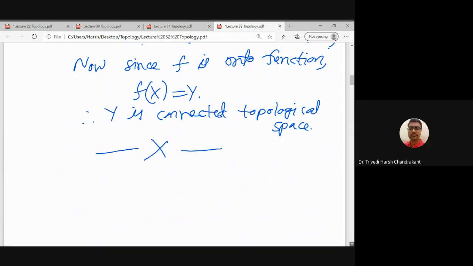Homeomorphisms are the analog of isomorphisms. For groups we use isomorphisms, for vector spaces we use isomorphisms. An isomorphism of groups preserves group structure, group operations, and an isomorphism of vector spaces preserves vector space operations.